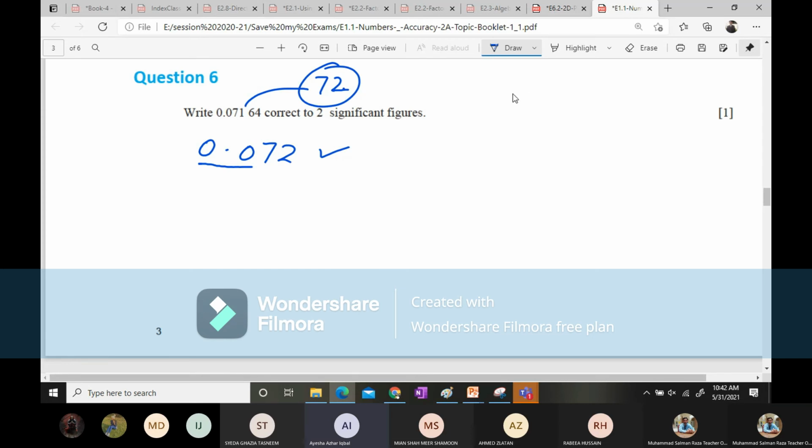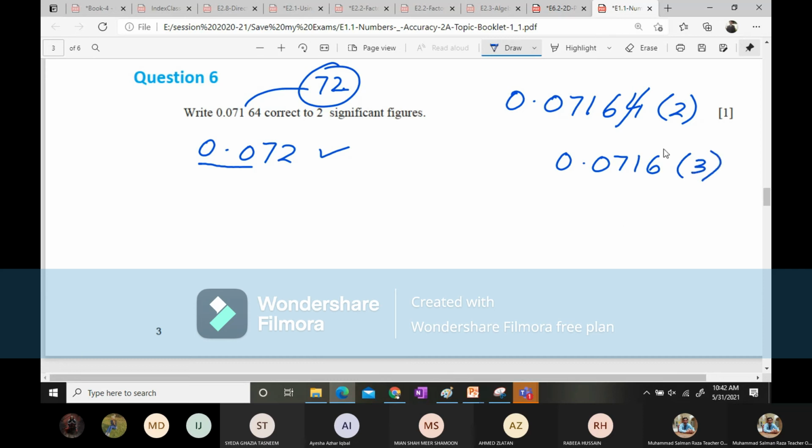Beta, the question is written as 0.07164 and they ask us to round it to two significant figures. So I'll drop this 4. So this is going to be 0.0716, which is three significant figures. And if I drop this 6, it is going to be 0.072, which will be two significant figures. Do you understand it now? Yes, sir. Okay, thank you.